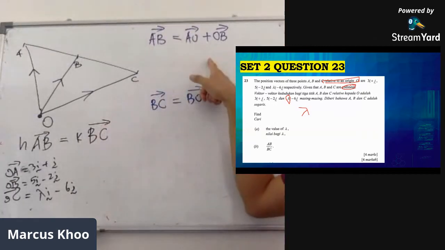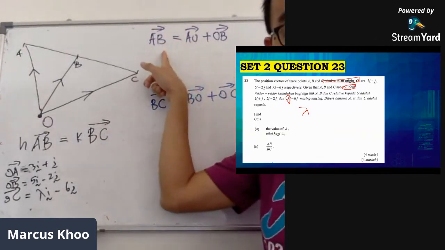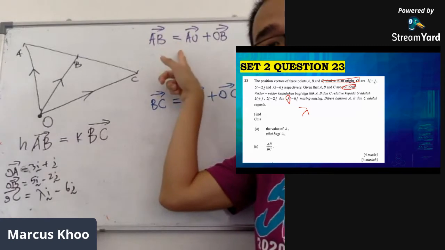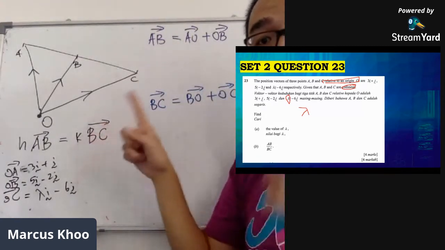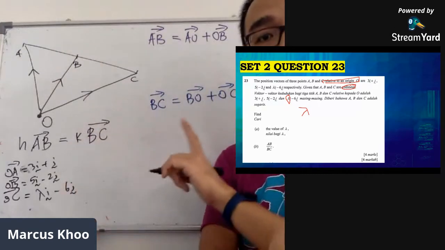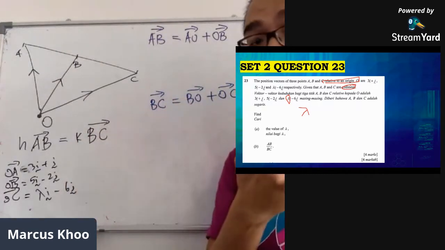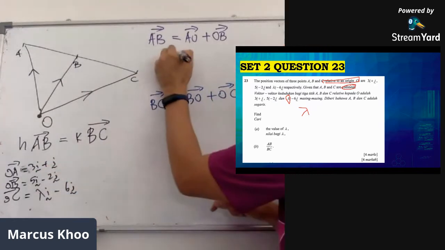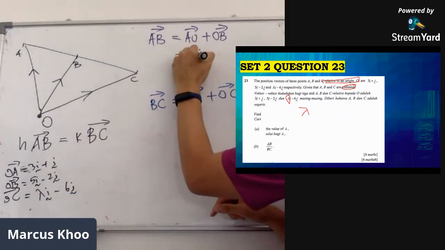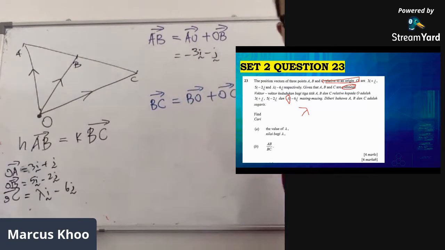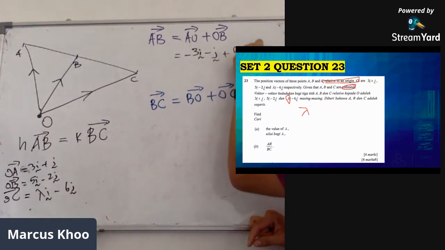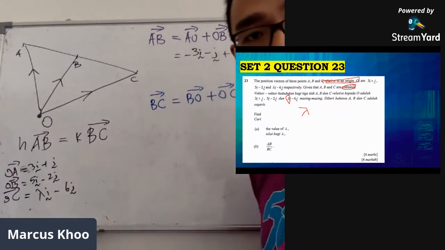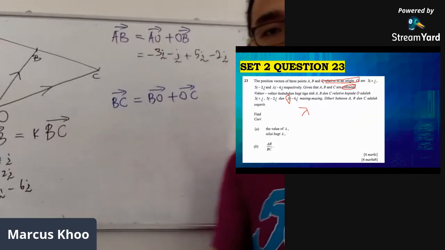Let's put them in. The first one is vector AB. We want to find AO plus OB, but we are given OA only. But we remember, if we change the direction of the end-to-end points, we swap the direction. So 3i plus j will become minus 3i minus j, then plus OB, 5i minus 2j.